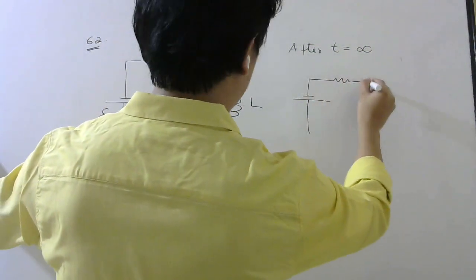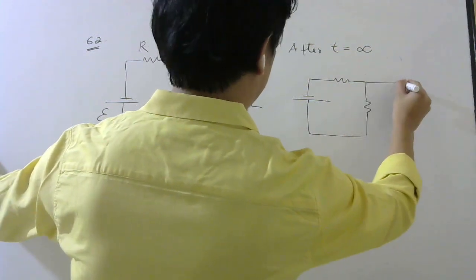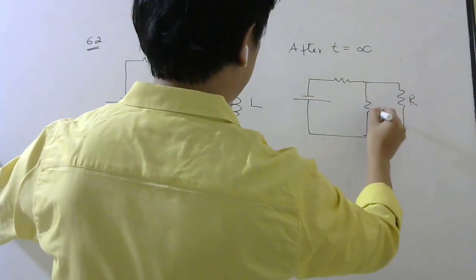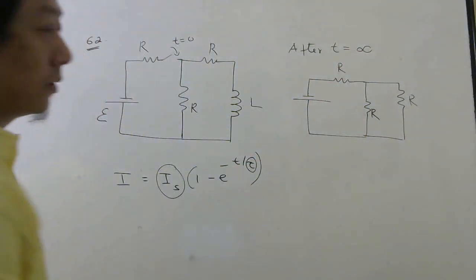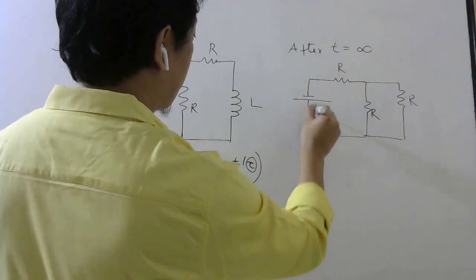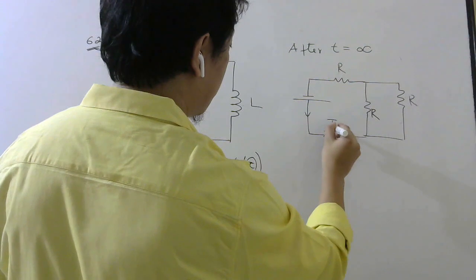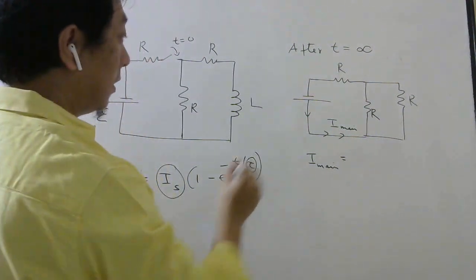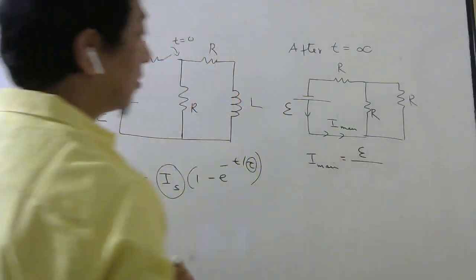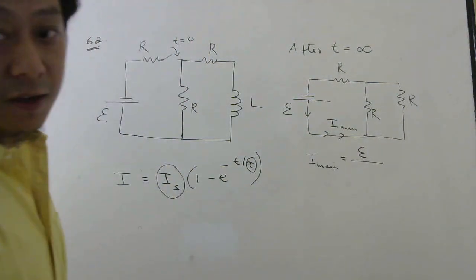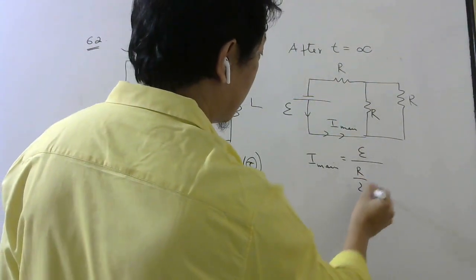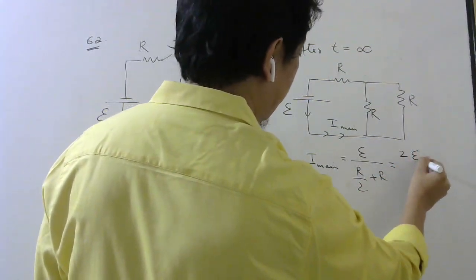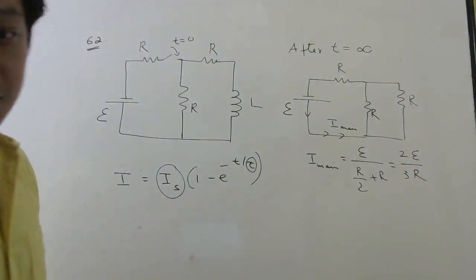So the diagram will look something like this. Right? This part will have only this resistance. Yes or no? So what will be the main current coming? To find the main current, the EMF E should be divided by the total resistance. Total resistance is how much? R and R are in parallel, so R by 2. Then R by 2 is in series with R, so plus R. So this will be 2E by 3R. Right? So that is the main current.